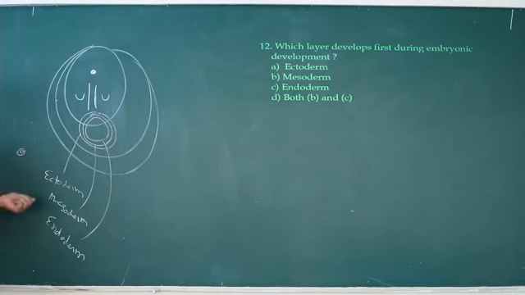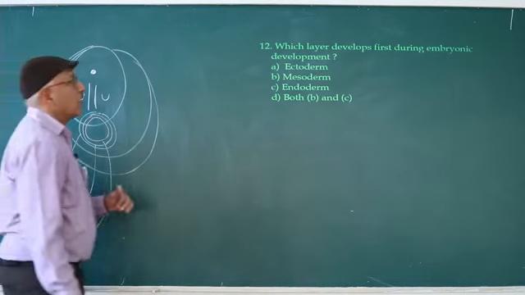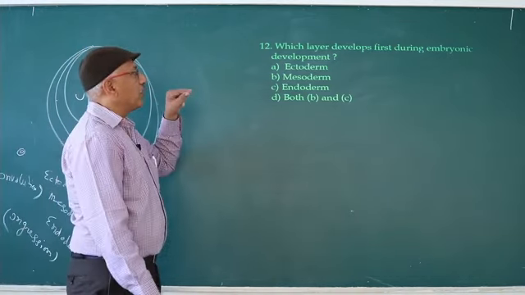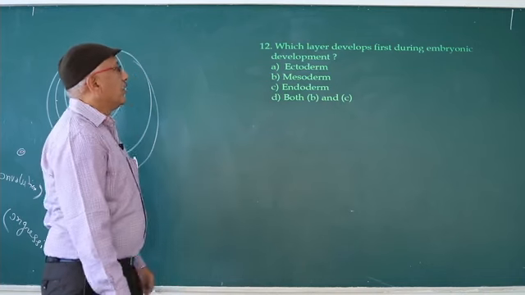This process is known as involution. The layer formed due to involution is mesoderm. The layer formed due to ingression is known as endoderm. So which layer developed first during embryonic development? Endoderm.